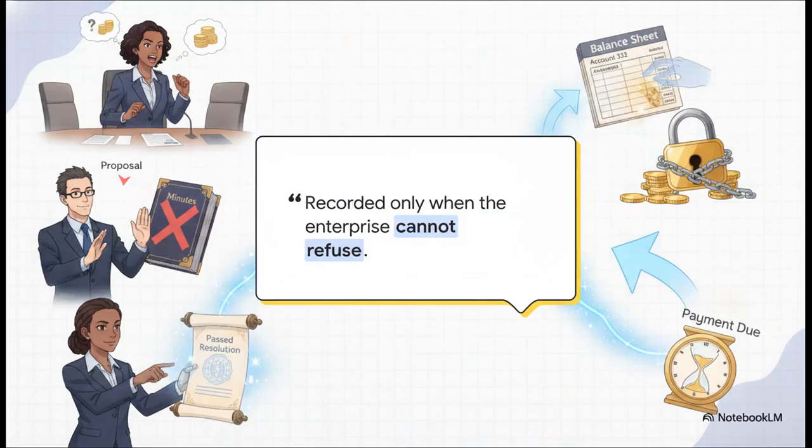Let's talk timing, though. When do we actually book that cash dividend? The rule is, dividends are recorded in account 332 only when the enterprise no longer has the right to refuse the payment obligation. A casual chat in the boardroom? Not enough. A drafted proposal? Still not enough. You need the actual legal formalization, a passed, fully effective resolution. Only at the exact moment the company is legally bound and cannot back out do we actually recognize that liability on the books.